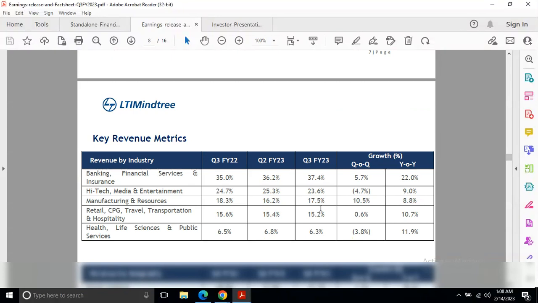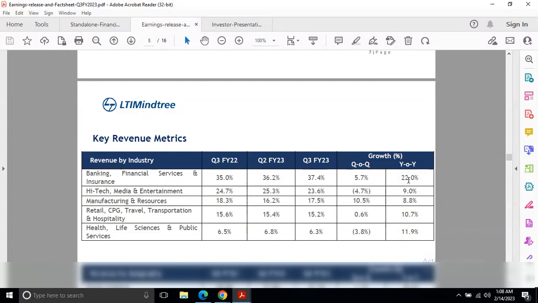Now we will see the key revenue metrics, like how the company's revenue is divided industry-wise. For BFSI, the banking, financial services and insurance industry, in financial year 22 quarter 3 it was 35%, then 36% last quarter, and now this quarter it's 37%. So we can see that in the BFSI sector the company is increasing its revenue.